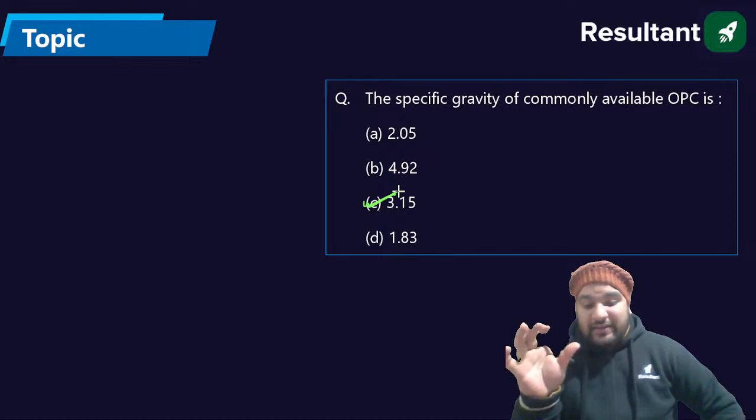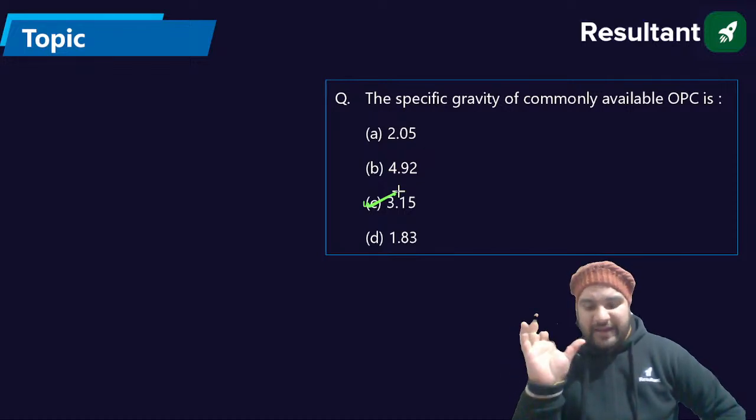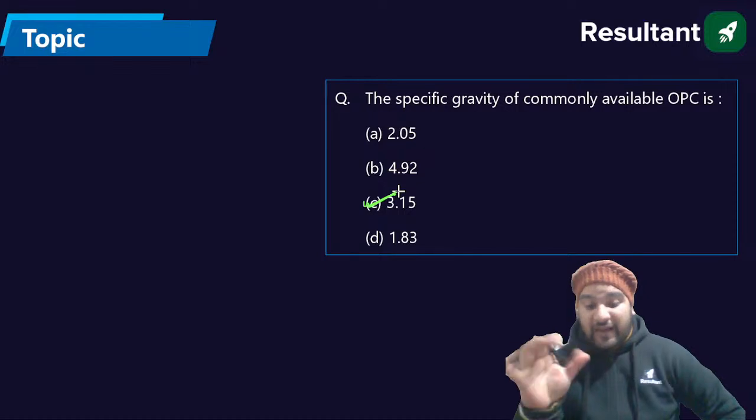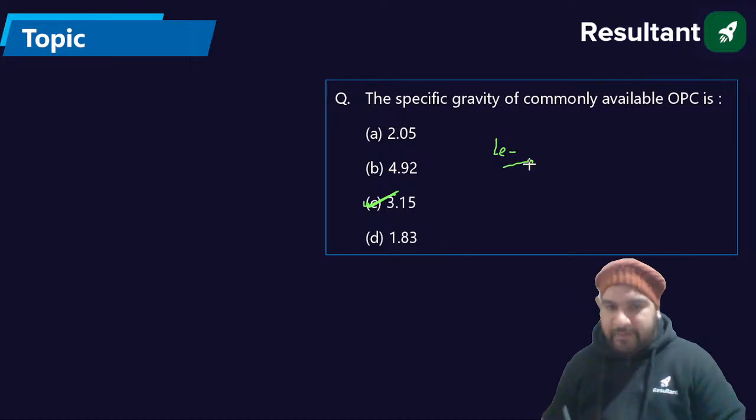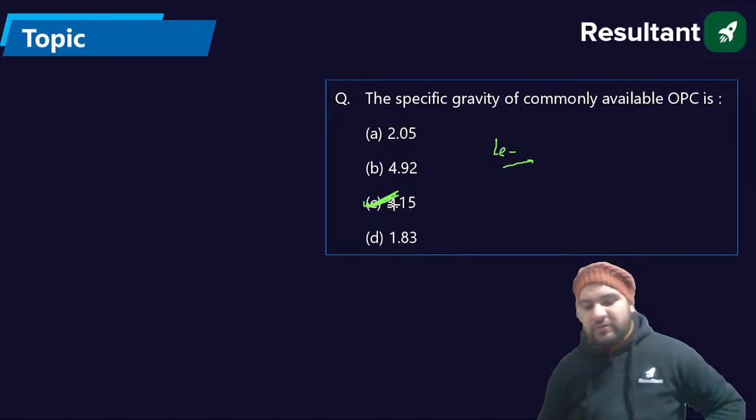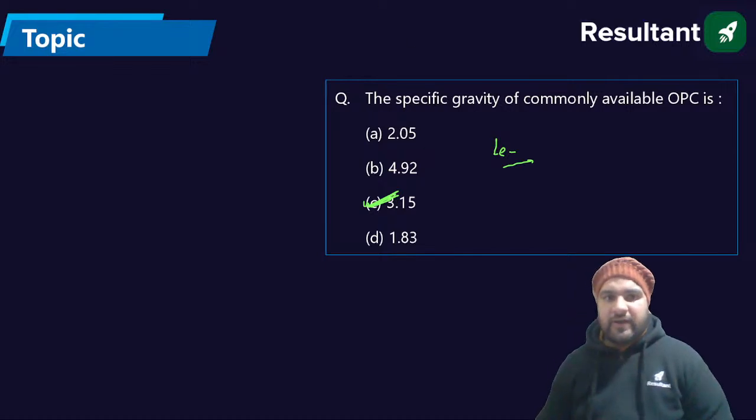So it is the Le Chatelier's flask, not the Le Chatelier's apparatus. Le Chatelier's flask, absolutely correct. The pycnometer is also correct, but it is in case of soils. So you can mark down the answer 3.15. Okay, next.